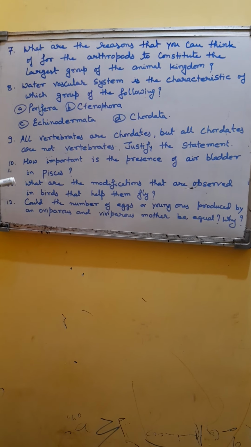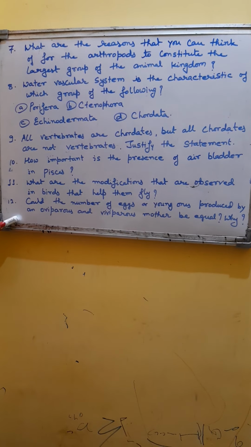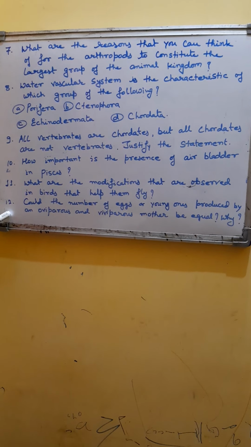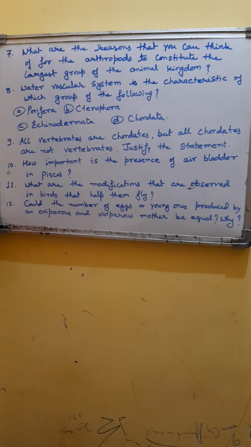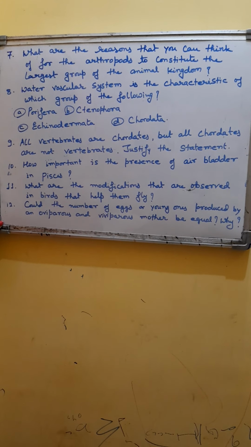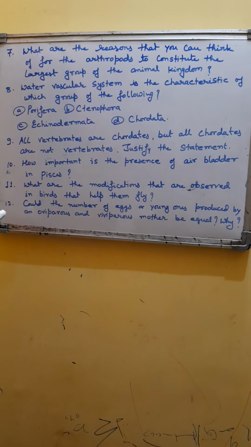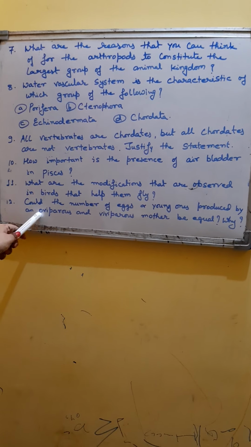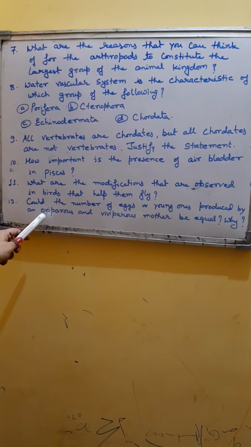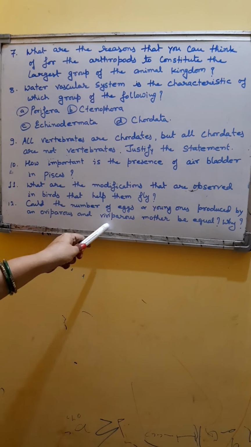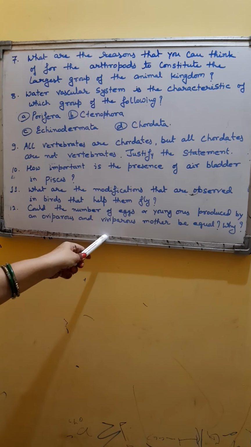If the young ones produced by viviparous will be left as eggs produced by oviparous mothers, there again will be no survival of organism. That's why oviparous organism produce a large number of eggs and viviparous mother produce less number of young ones.